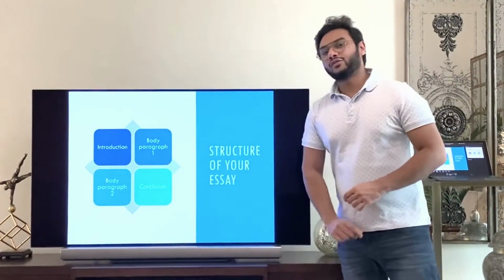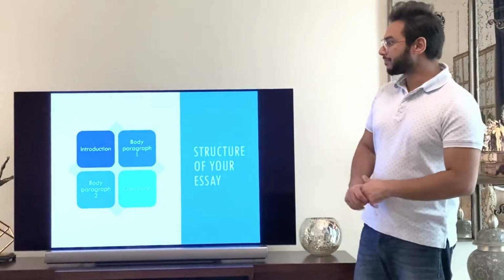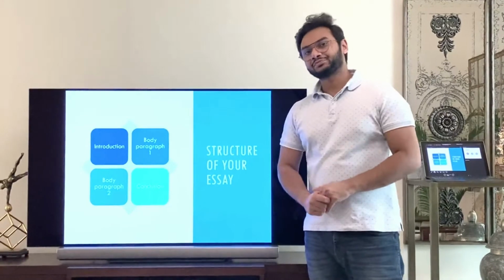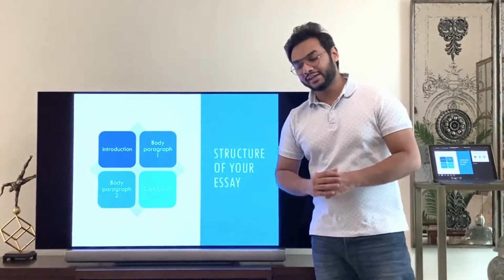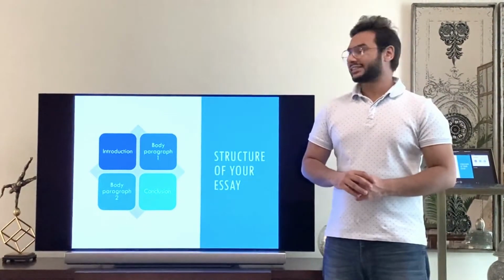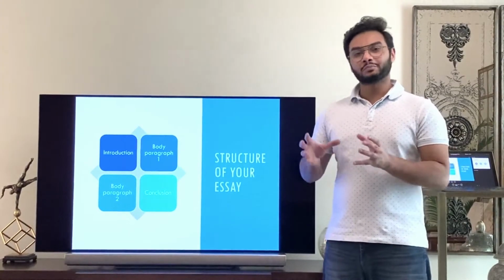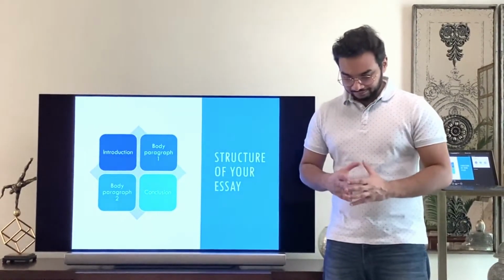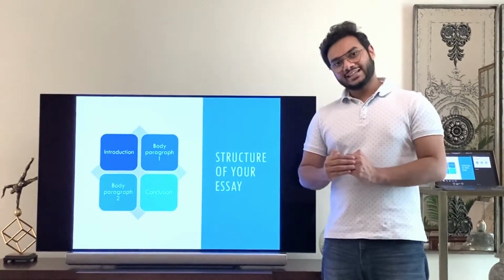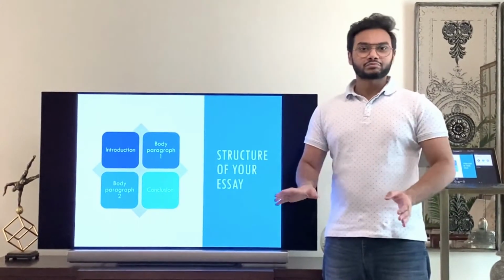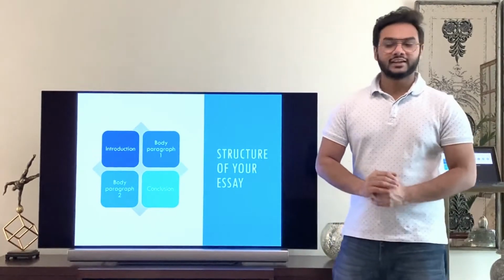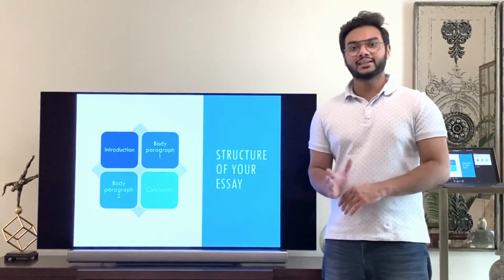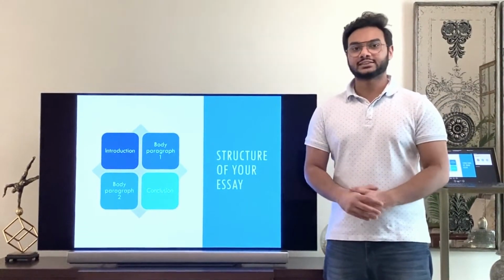This is the structure of how your task 2 should be. Introduction, as I already explained in my first task, is that you just have to paraphrase the question. Absolutely nothing else. Nothing else is expected of you. If you write the same words that are written in the question, the band 7 score is gone. It's completely gone. Before you even depict your ideas, it's gone by the first sentence that you use.